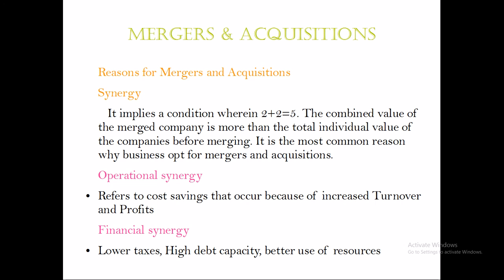If they choose to combine, after the combination they will have more market, more turnover, more ability to manufacture items, and more employees. So combining all together, if you have the right amount of control and push, you will be able to manufacture up to 2000 units of products per month. That is more than the combined value of the two companies before the merger or acquisition. So that is called operational synergy.